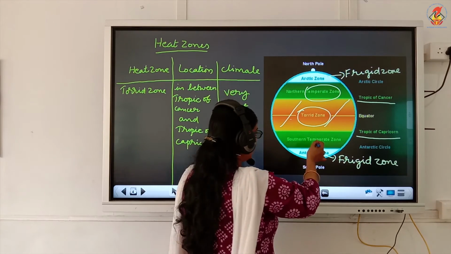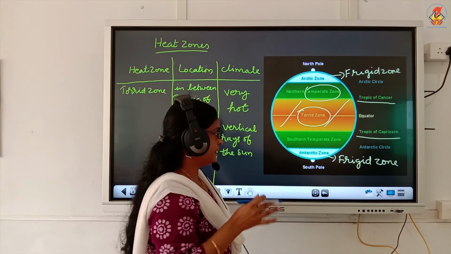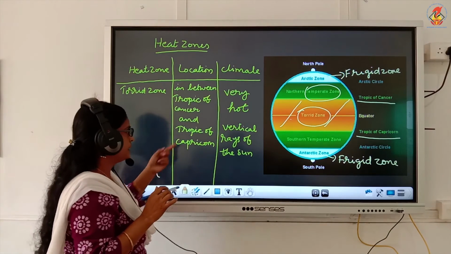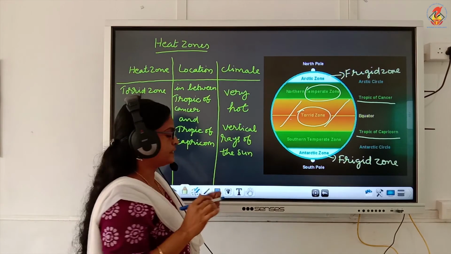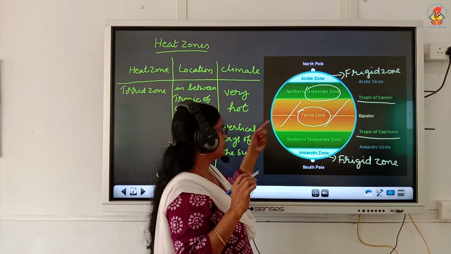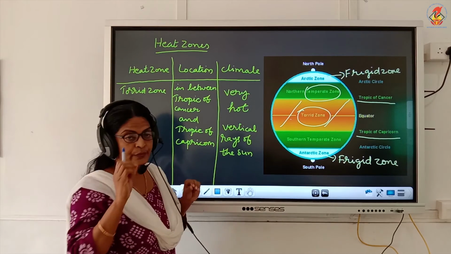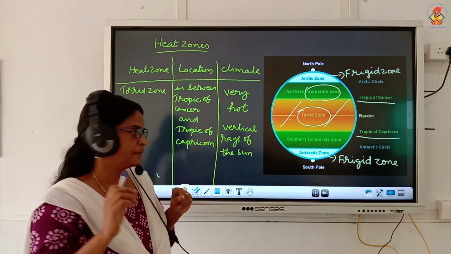So this area is always very hot. What is the climate? It is very hot in torrid zone because of the vertical rays of the sun.